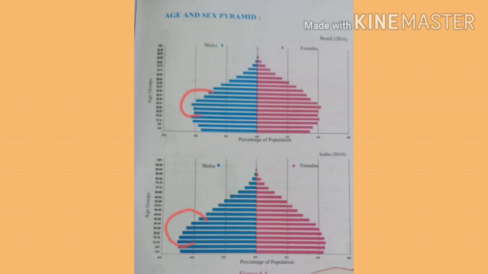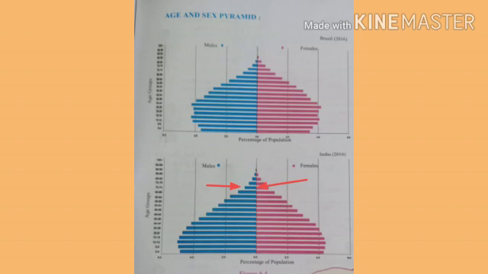Again, if we move upward, we can see the pyramid shape getting narrower. India's pyramid, the top part, is narrower than Brazil's. So what we can understand is that aged people are more in Brazil, but aged people are less in India. If you consider both color bars, you can understand that. It is very easy to see the number of aged people: it is more in Brazil, but less in India.